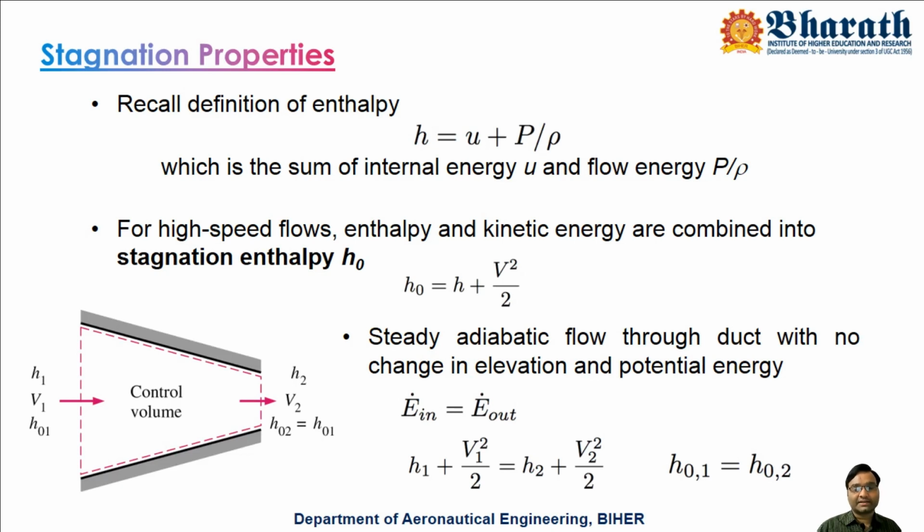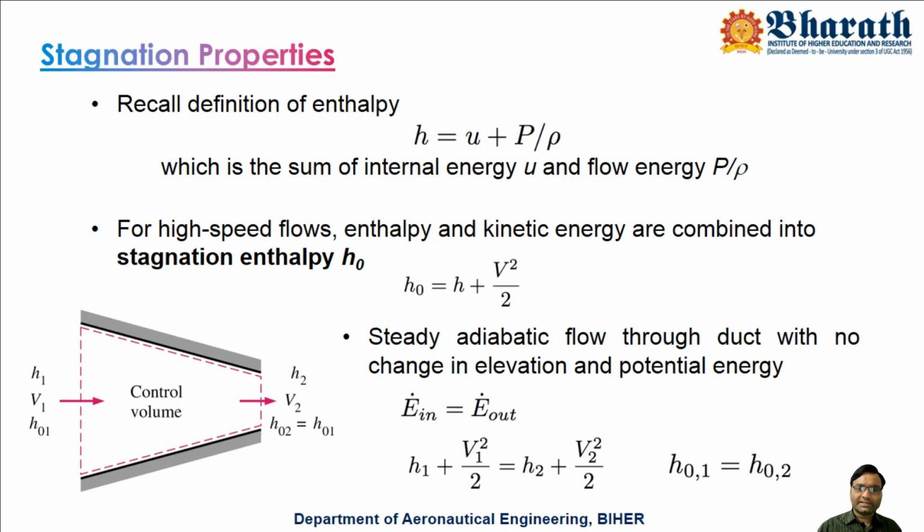Unless there are losses, or addition or removal of energy, the stagnation enthalpy remains the same. So here I will say simply h01 equals h02. This is the basic introduction that I can give you at this point of time. Stagnation enthalpy we can simply write as h0.